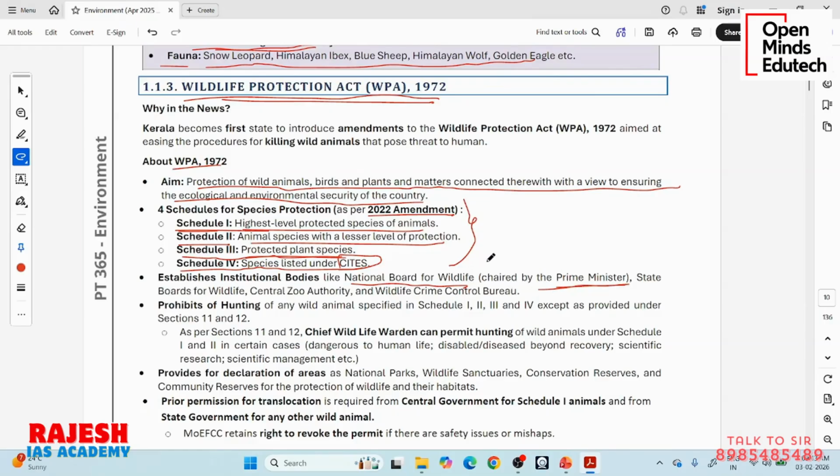Every state has State Boards for Wildlife, which are headed by the Chief Minister, like the Prime Minister at the center and the Chief Minister at the state. Then we have the Central Zoo Authority, the Wildlife Crime Control Bureau, and the National Tiger Conservation Authority, NTCA, for conservation of tigers. So we have created various kinds of bodies through this act for various purposes.